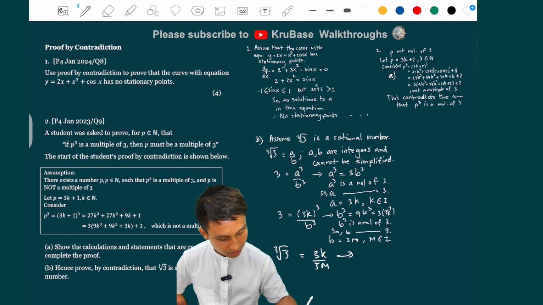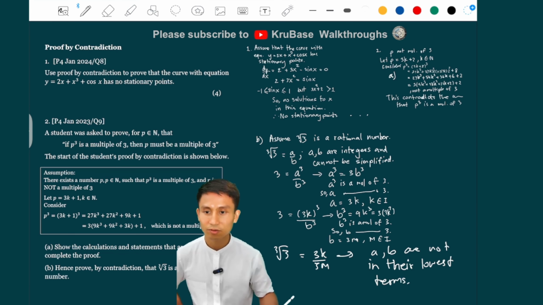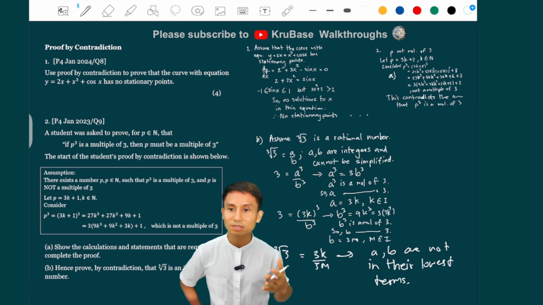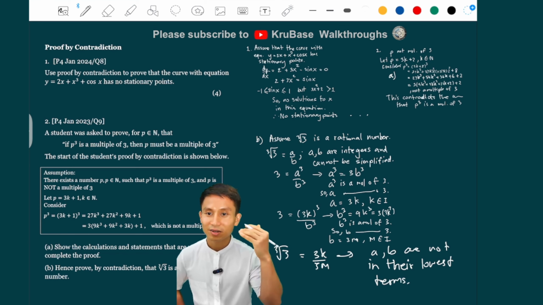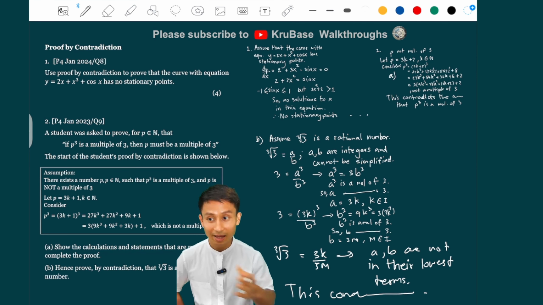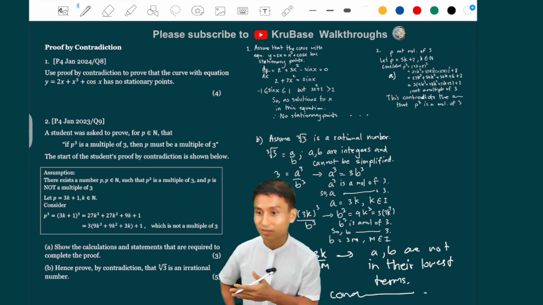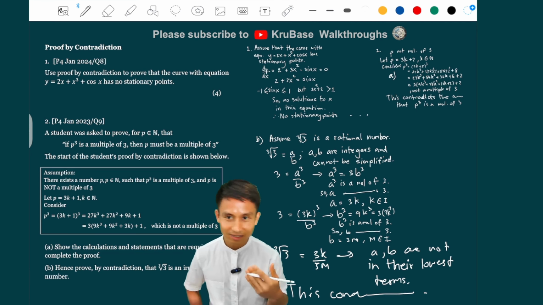So that means a and b are not in their lowest terms, right? Or they can be simplified now. Because we get 3 and 3, so they can be simplified. So that goes against the original assumption that they are co-prime or cannot be simplified. So we just write this contradicts the assumption, and hence the original statement is the cube root of 3 is an irrational number. This is classic.